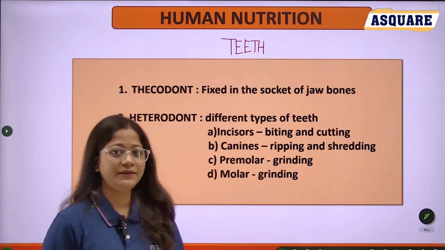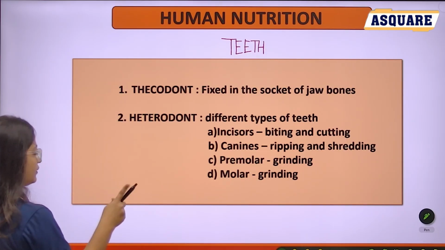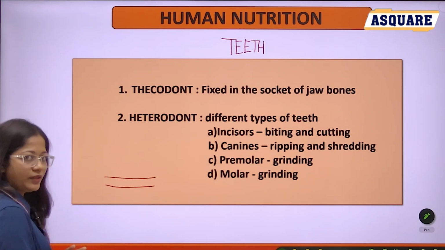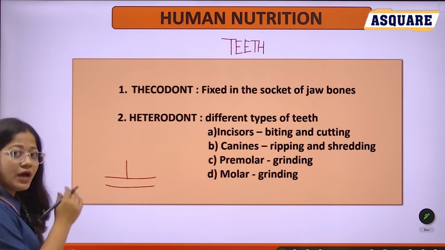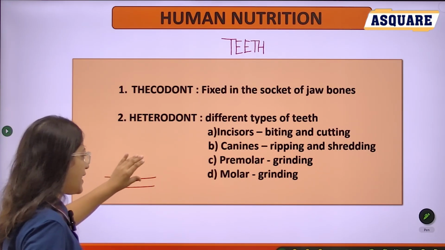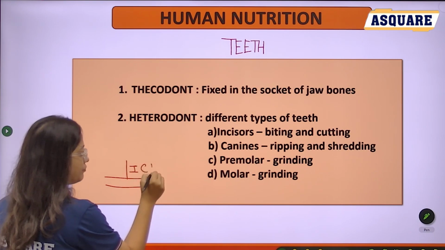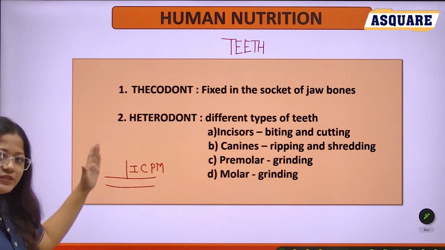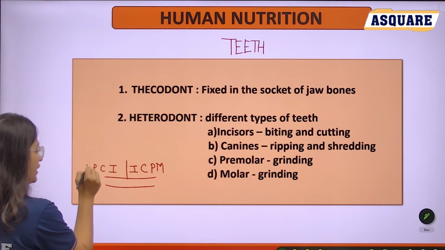See, teeth are fixed in the jaw. Let's see. This is the upper jaw. This is the lower jaw. And this is the half portion. This is the right side of your upper jaw. This right side consists of incisors, canines, premolars and molars. The same opposite side also contains incisors, canines, premolars and molars.